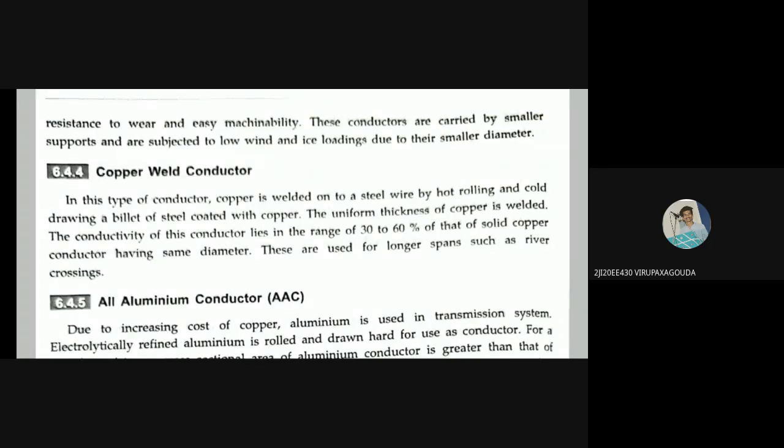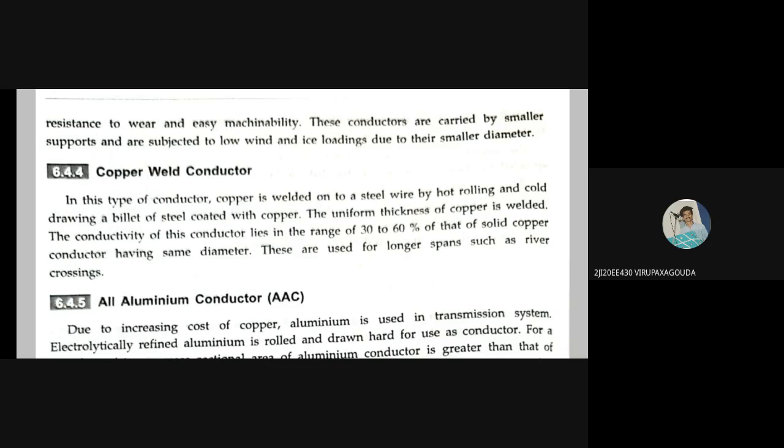So, copper weld conductor: it is saying that in this type of conductor, copper is welded onto a steel wire by hot rolling and cold drawing. Meaning after it becomes cold, you draw it in the form of a billet of steel coated with copper. The uniform thickness of copper is welded. The conductivity of this conductor lies in the range of 30 to 60% of that of a solid copper conductor having the same diameter. These are used for longer spans such as river crossings. So each of them is used for a purpose.